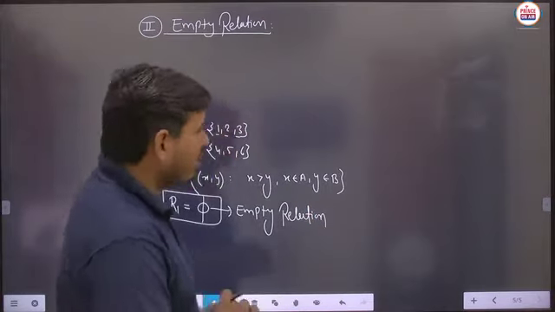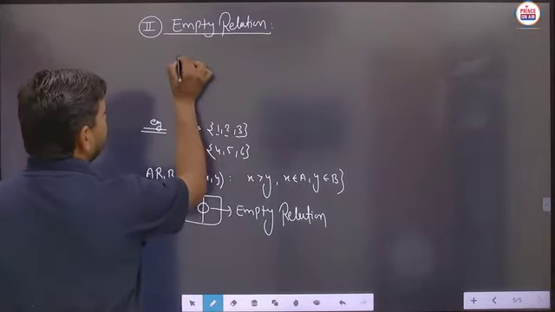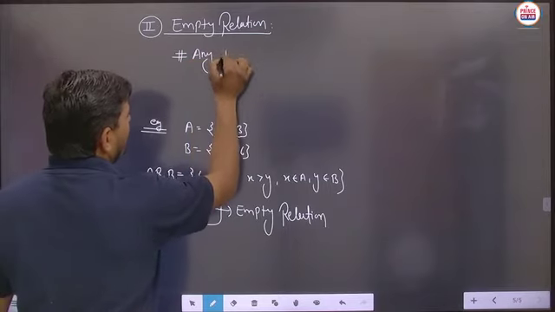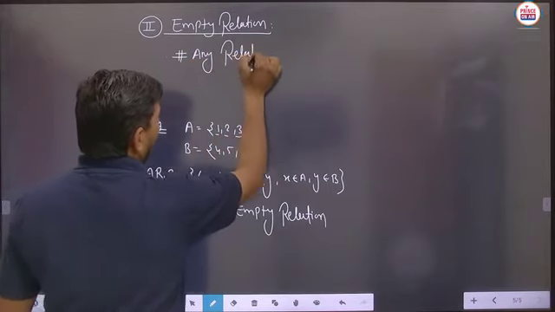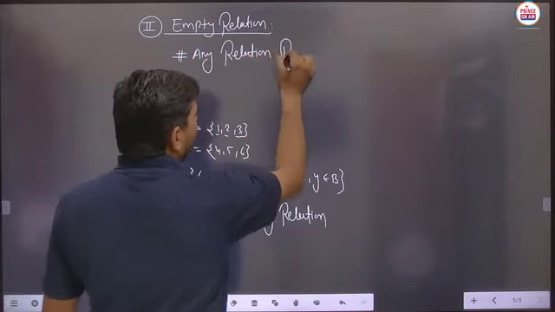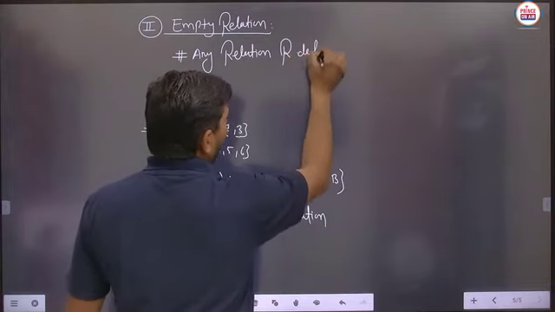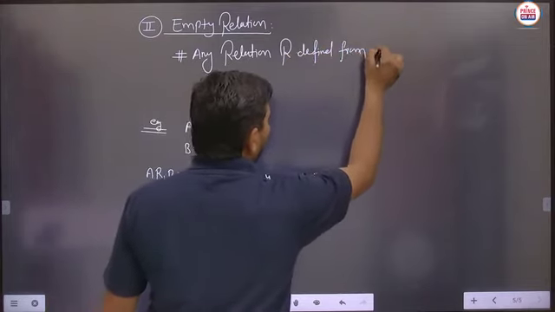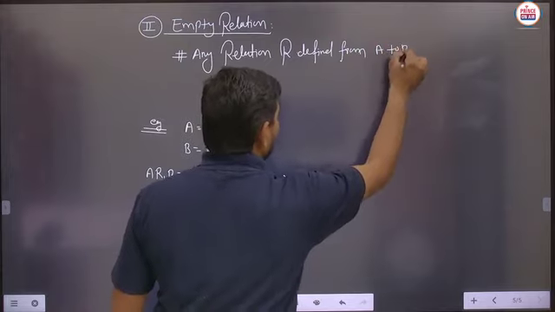So basically student, here in the definition part, any relation defined from A to B, defined from A set to B set. Is it to be clear?